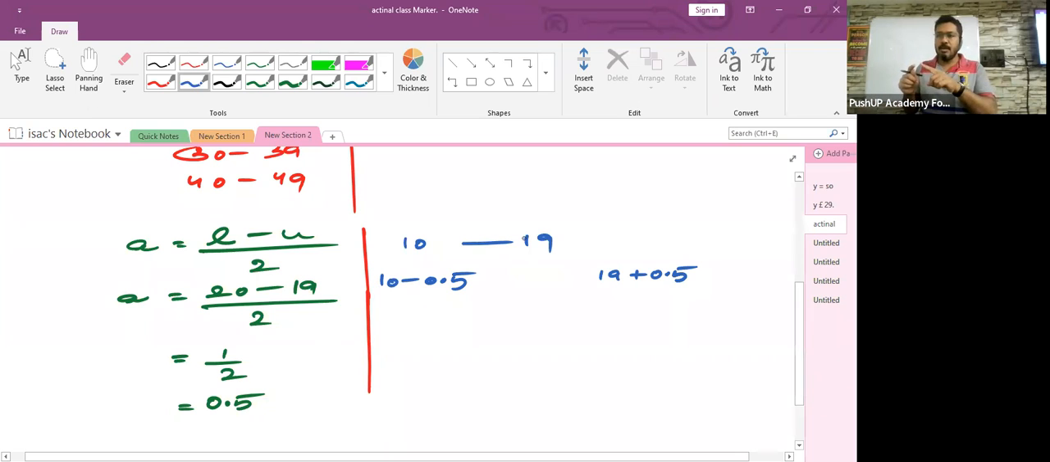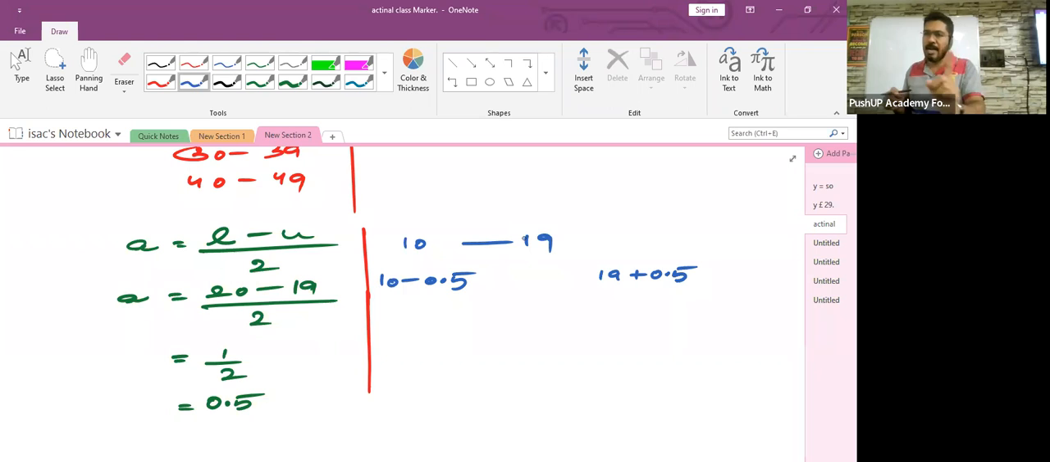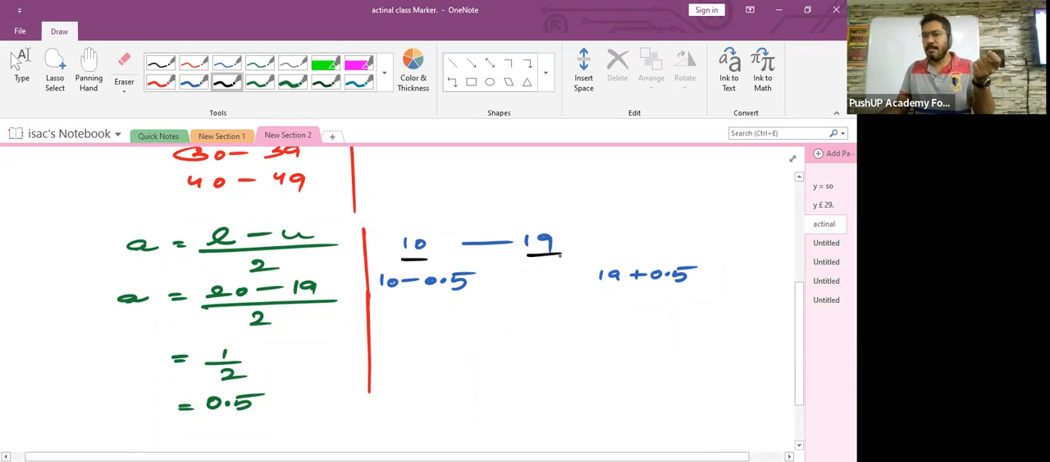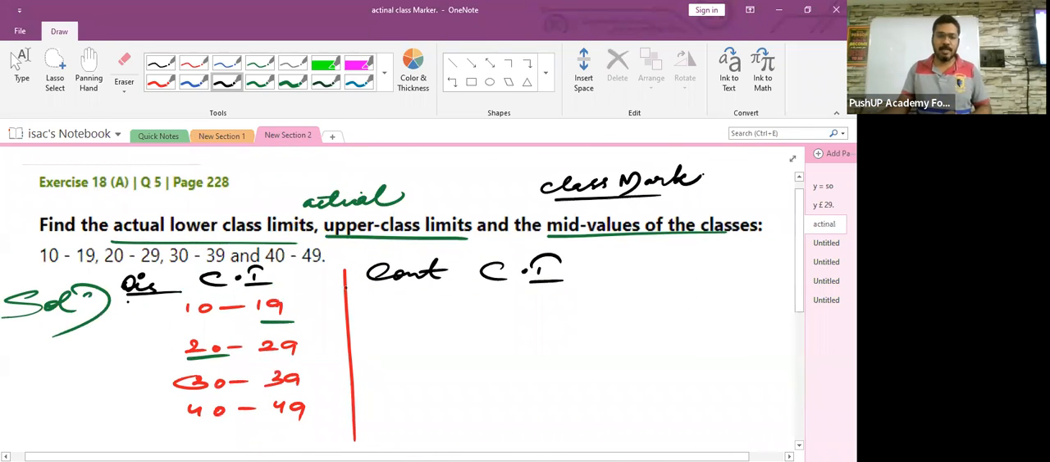Subtract the adjustment factor from the lower limit and add the adjustment factor to the upper limit. What is the lower limit here? The lower limit was 10, upper limit was 19, isn't it? Subtract the adjustment factor from the lower limit. So 10 minus 0.5, which will give you 9.5. What is 19 plus 0.5? It is 19.5. Understood? So the first class interval has become 9.5 to 19.5.